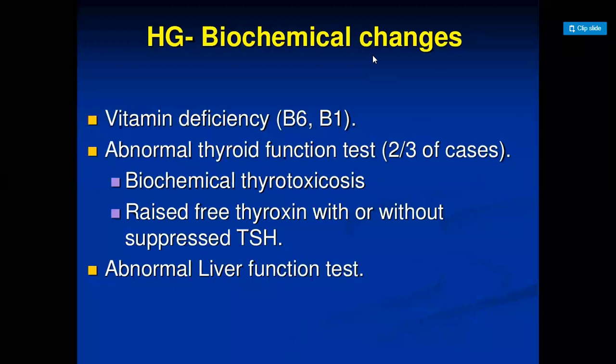The liver function test is abnormal, there is a vitamin B6 deficiency, and the TSH level is sometimes low, sometimes not. This is what we observe in the investigation reports of such problems.